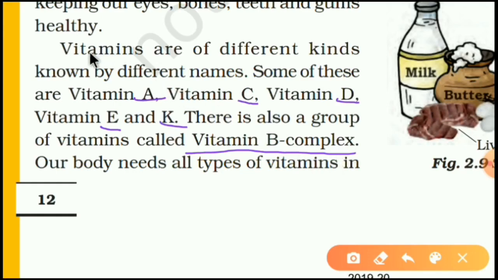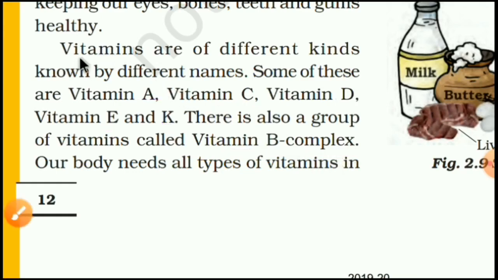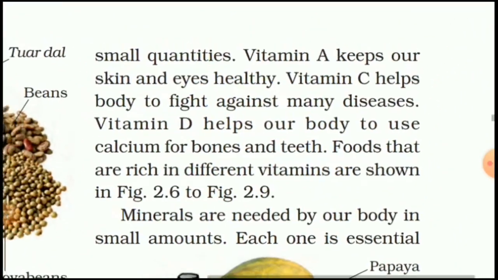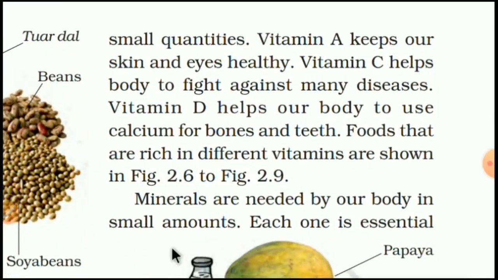So let me read once again. Vitamins are of different kinds, known by different names. Some of these are vitamin A, vitamin C, vitamin D, vitamin E, and K. There is also a group of vitamins called vitamin B complex. Our body needs all types of vitamins in small quantities.